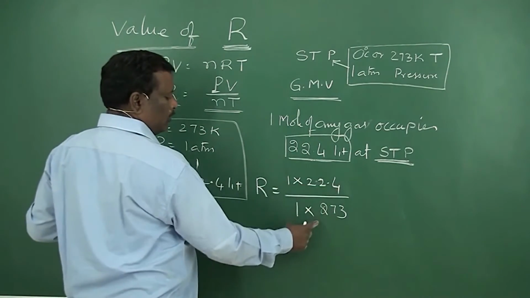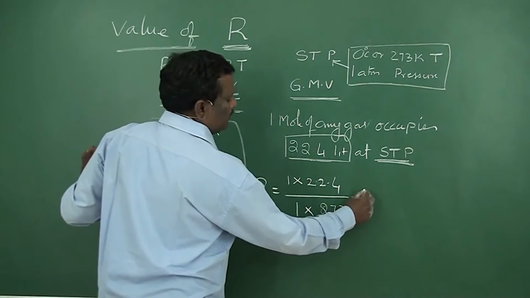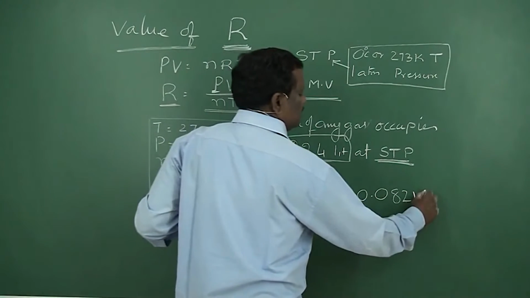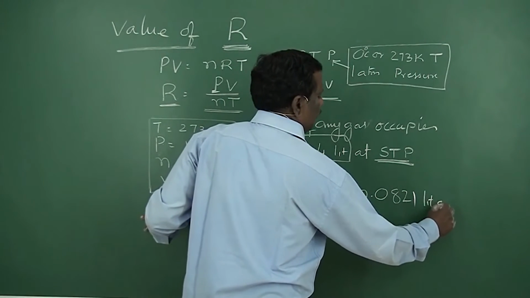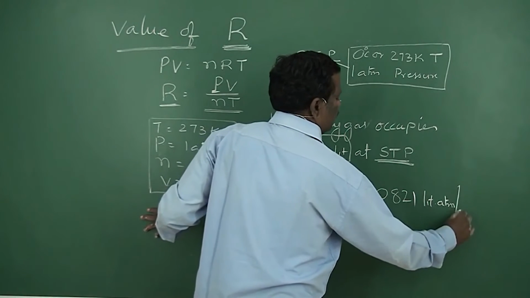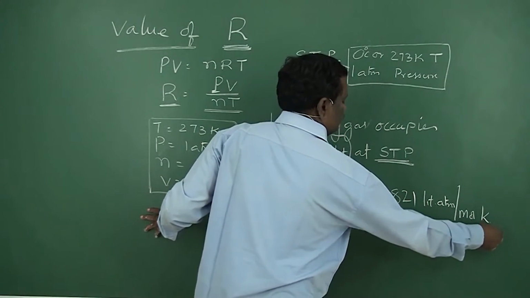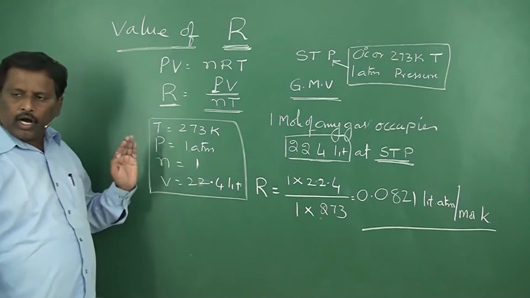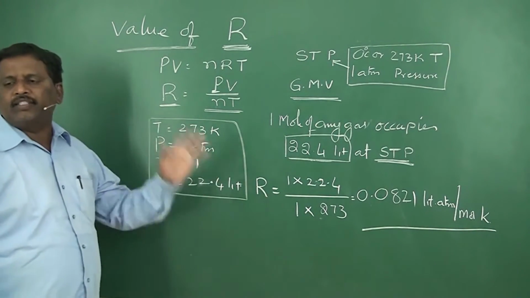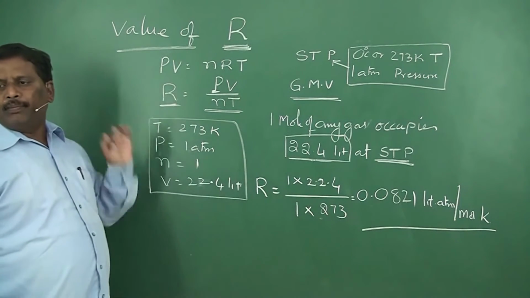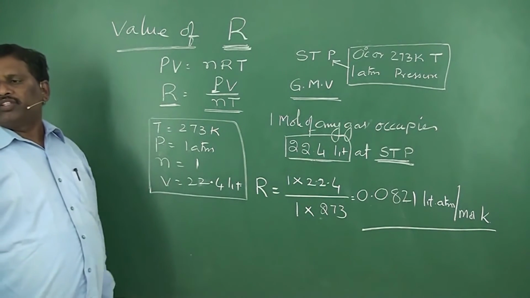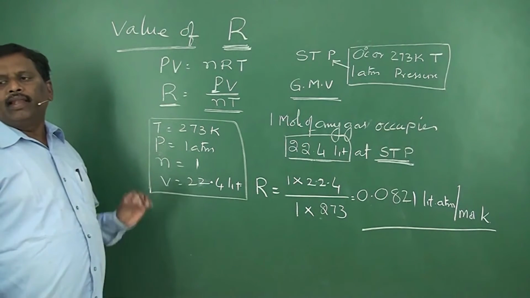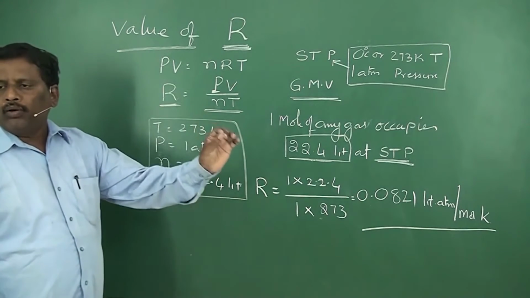So 22.4 by 273 will be 0.0821 liter atmosphere per mole K. That will be the R value. When pressure is expressed in atmospheres, volume in liters, and temperature in Kelvin, you will get the R value as 0.0821 liter atmospheres per mole K.